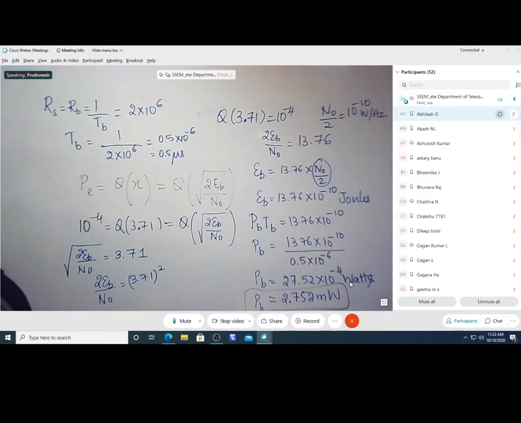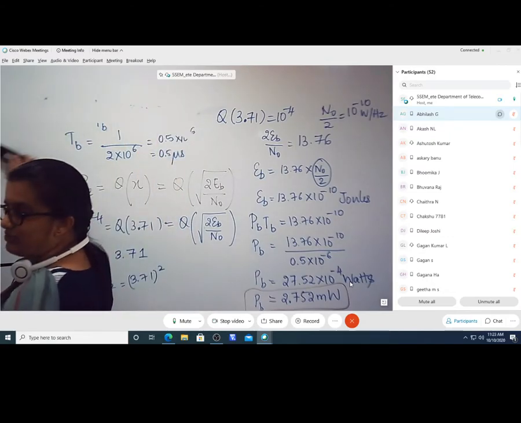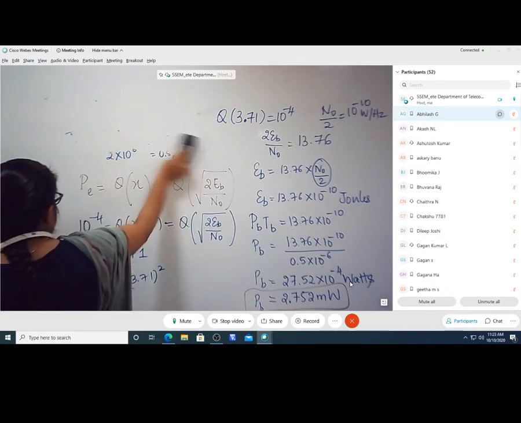In internals, you will give the Q value? Q table will be given. I'm going to attach the Q table along with your question paper itself. Ma'am, will you give the table or directly? No, I will give the table. If in the question there is a hint already, you can make use of that, or else you can make use of the table. Table will be provided. Okay, ma'am. The soft copy of the table will be at the end of the question paper. You can look at that.